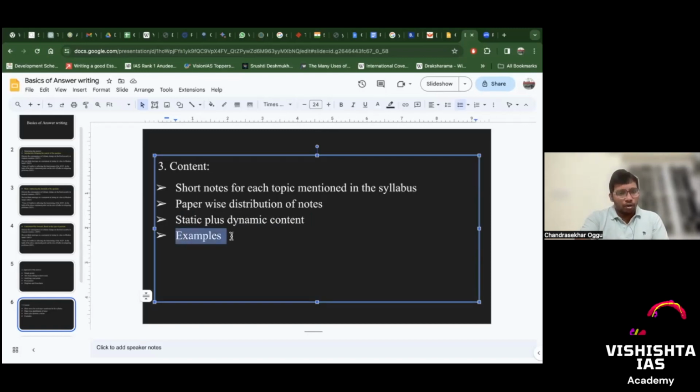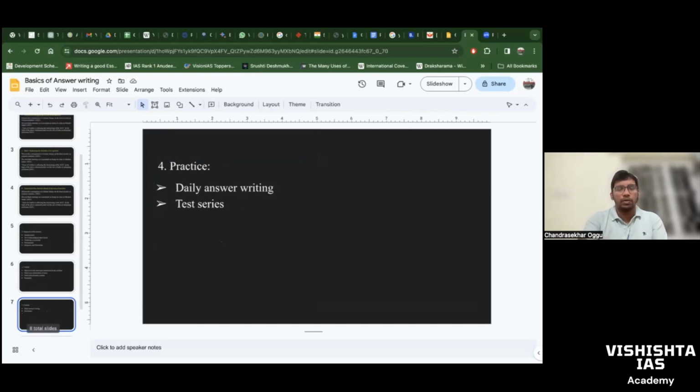And then note down examples from the newspaper, The Hindu. That's why we were telling you that the newspaper is very, very important. You have to note down the examples and put them in your notes to justify your points. Okay, so all these things should be included in your answer.